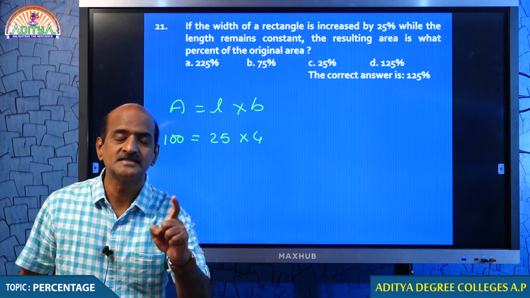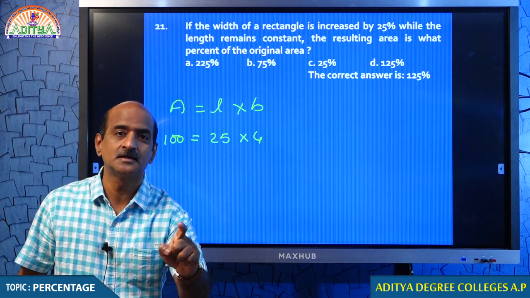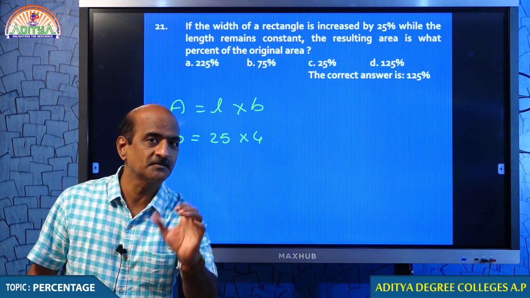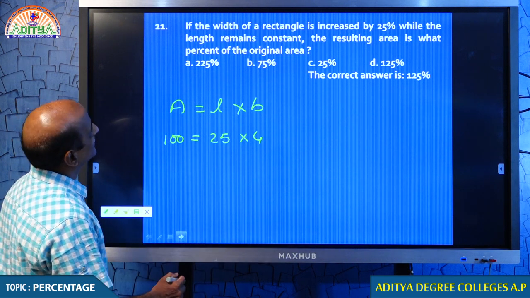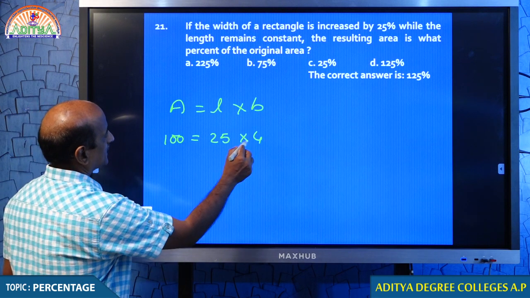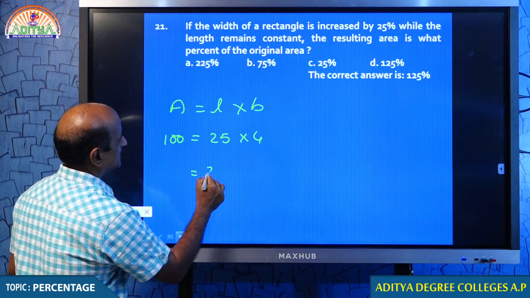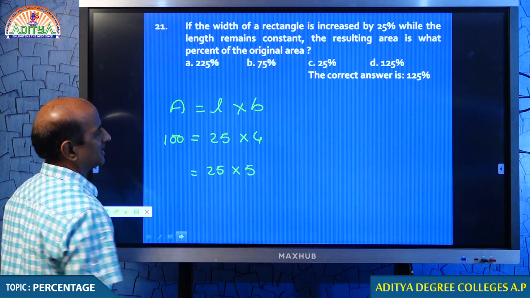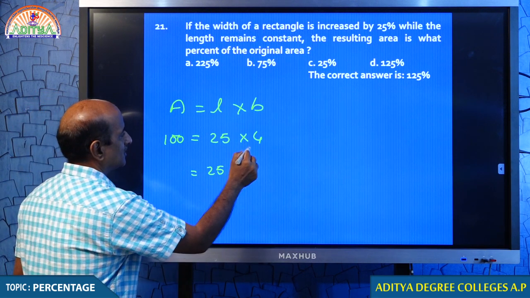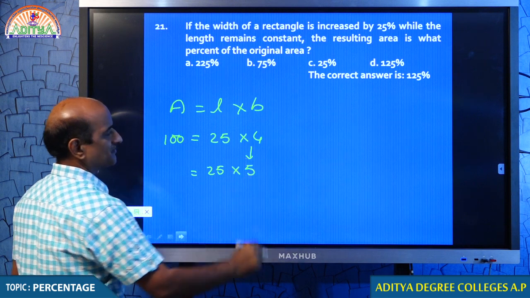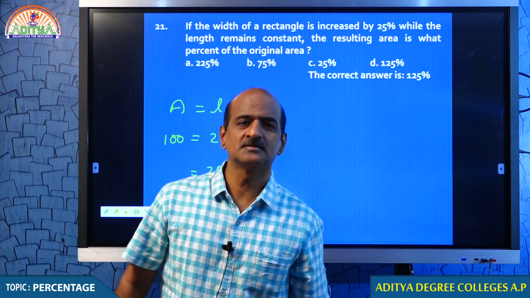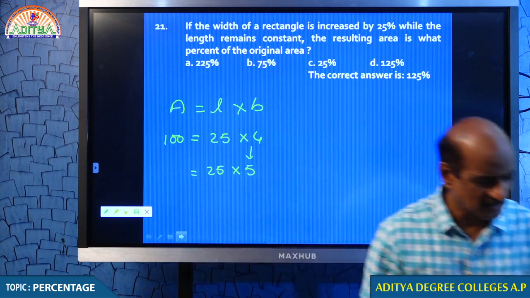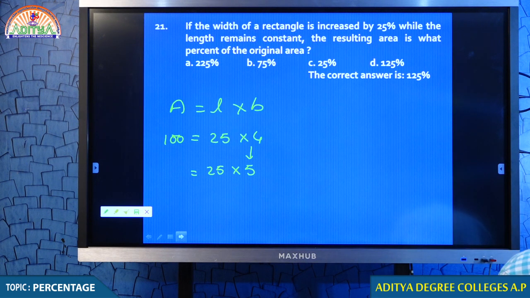I will tell you the significance of taking these numbers. Please wait for some time. Students, it is only given that breadth increased by 25%, length does not change. Breadth increased by 25%. 4 becomes 5. Tell me how 4 becomes 5. Comment. I want to see the comment, my dear students.